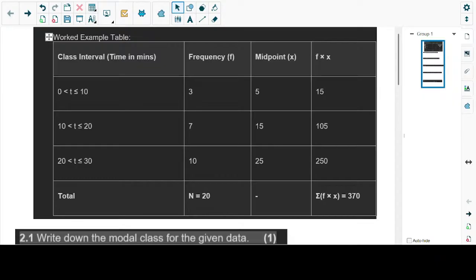Remember the midpoint. Remember the total frequency. Remember the cumulative sum. No more misconceptions. Grade 10, the work is done.